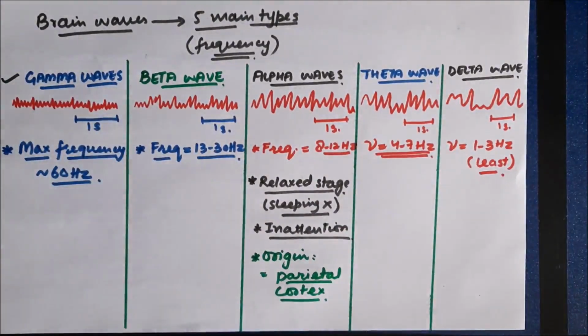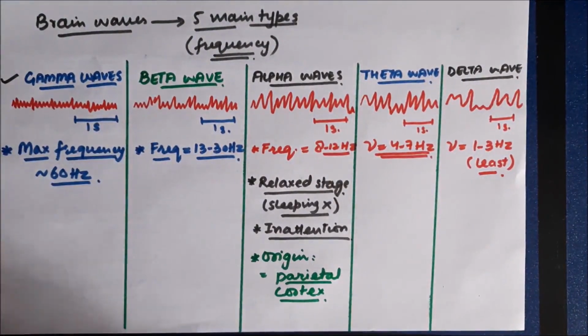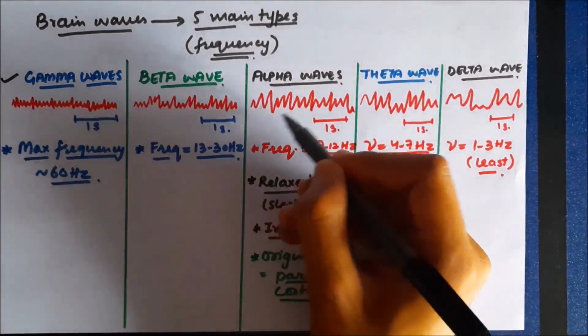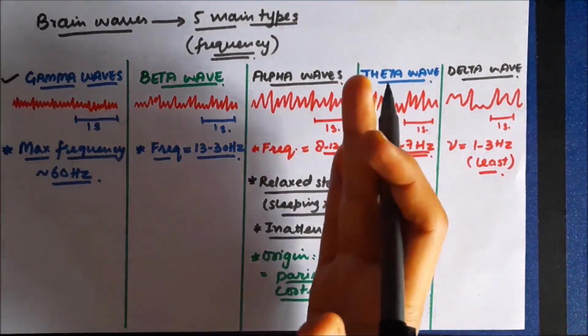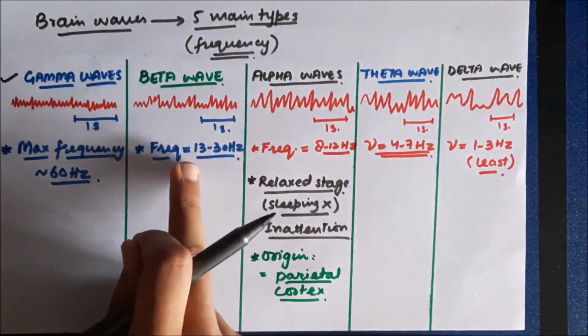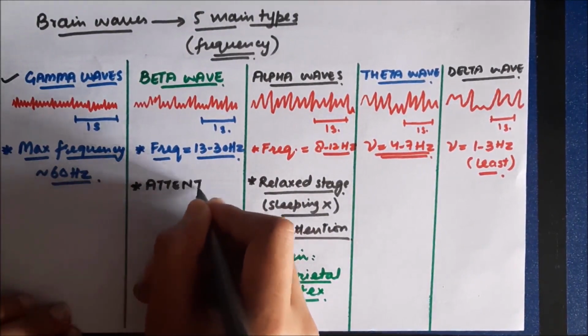Now the next type of wave that we are going to discuss is the beta wave. A person who was initially in a relaxed state, his EEG showed alpha waves. Now, if we ask the person to think about something, to pay his attention towards something, the wave pattern is going to change from alpha to beta. So, these are the waves of attention.